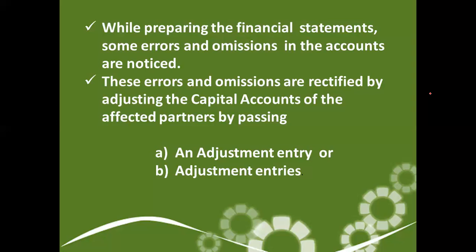So it may be done with the help of an adjustment entry. An adjustment entry means you have to pass a single entry to correct the impact of mistake which was done in the past. Or there may be adjustment entries. They are saying pass the rectifying entries to correct it. So we have to see very carefully, and we have to read the question very carefully to understand whether a single entry is being asked, or they have asked for a number of entries to rectify the impact of these previously committed mistakes.